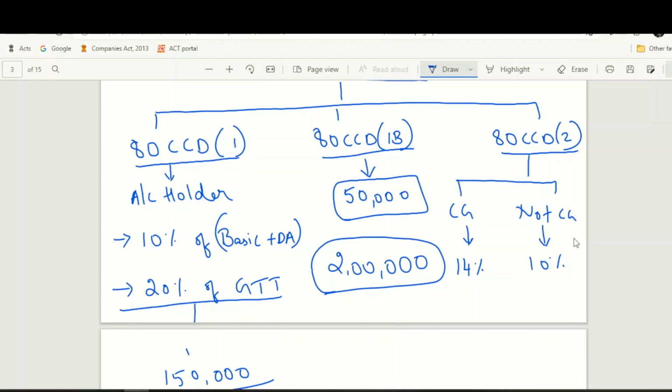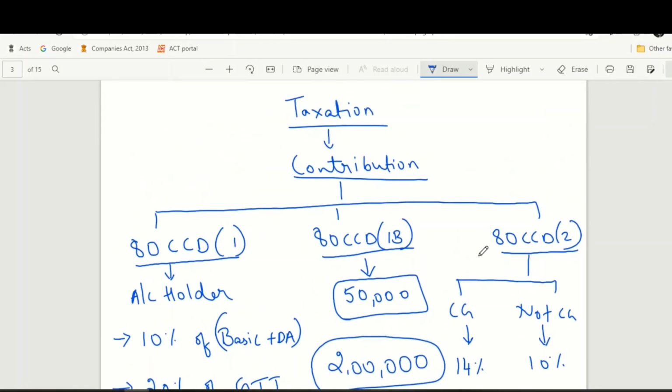If your salary is, let's say, 1 crore rupees, and your employer decides to contribute 10% of your salary to your NPS account, you can definitely avail a deduction of 10 lakh rupees from your gross total income. So this is the tax benefit available for your contribution or your employer's contribution. However, you should always remember that the tax benefits towards contribution are available only for the Tier 1 account and not for the Tier 2 account.